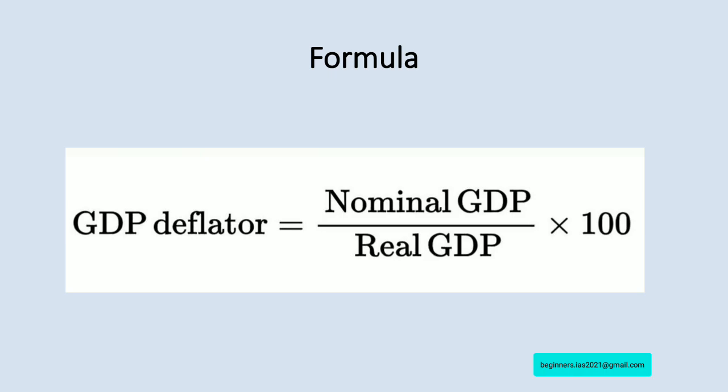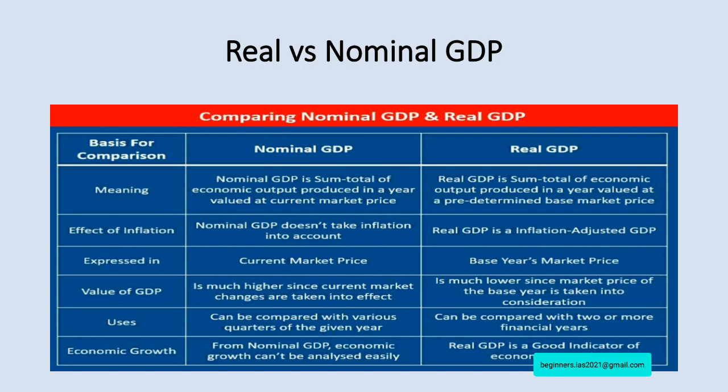Here one has to know that the GDP deflator is available only on a quarterly basis along with the GDP estimates, whereas CPI and WPI data are released every month. Let us see about real versus nominal GDP. Here I have listed comparisons of nominal GDP and real GDP.